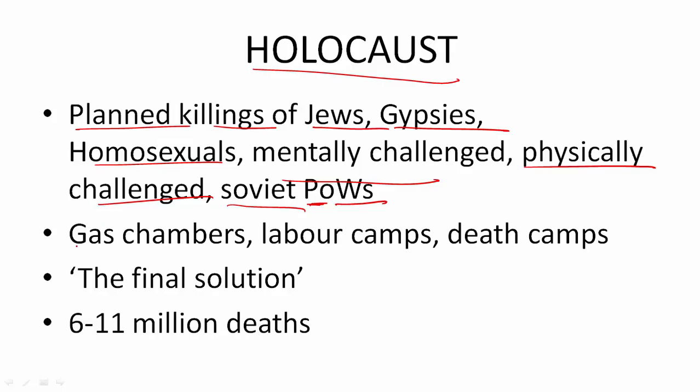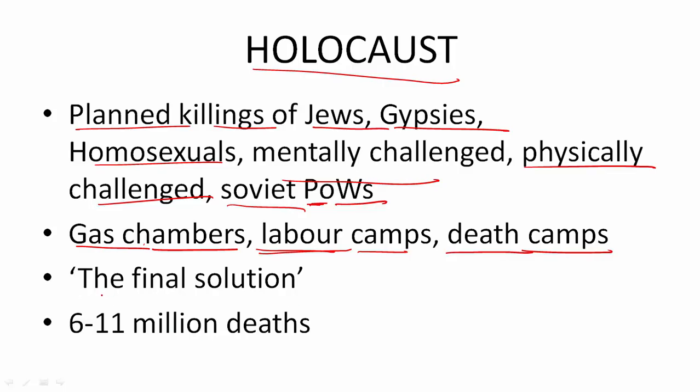They made gas chambers. The Jews were put into gas chambers and they were gassed to death. They were also put in labor camps and they were made to work until they died of hunger and exhaustion. And there were some death camps where they were simply marched to their death. These death camps only had the gas chambers. First they used them for labor, for mining, and did not give them any food or water. And later, when they died of exhaustion, they simply burned the bodies.